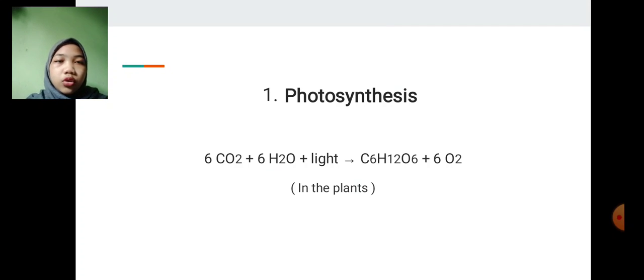Number 1 is photosynthesis. The reactants for the reaction are carbon dioxide plus water, with the help of sunlight, to produce glucose and oxygen. Photosynthesis occurs in the leaves of plants.